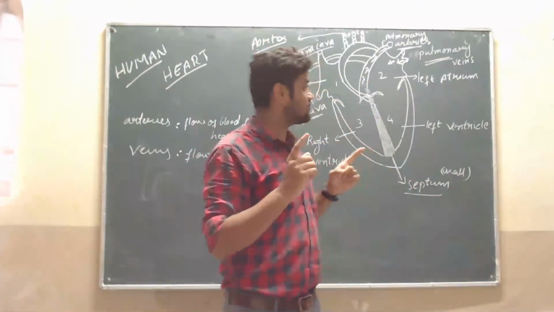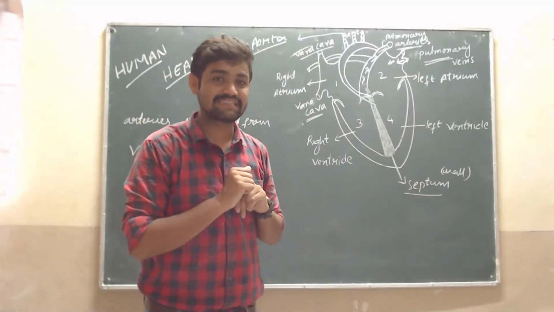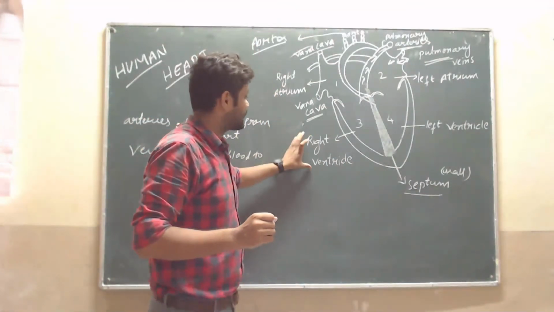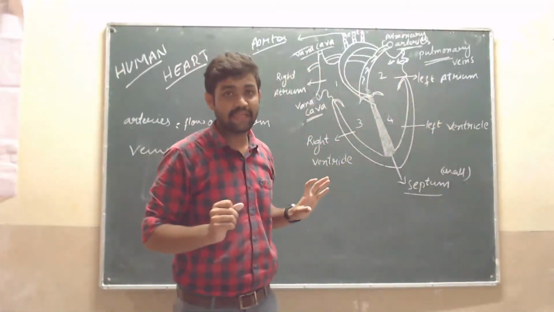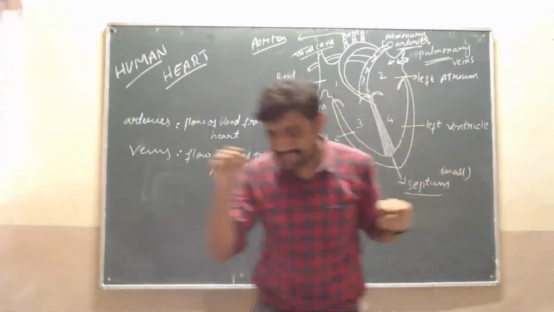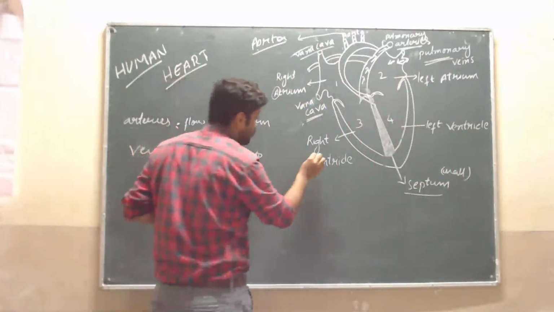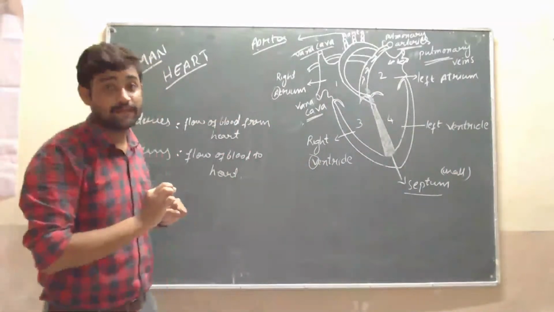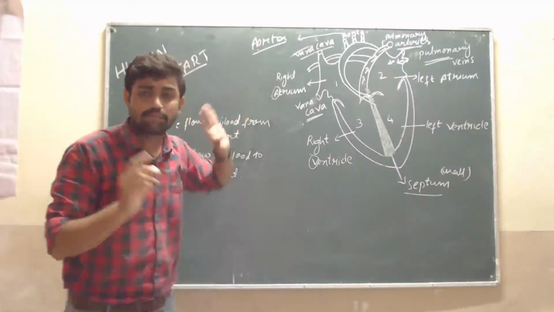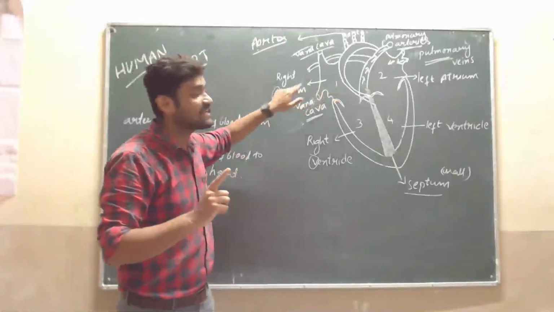Don't be confused. Sir, it is a bit difficult to remember all these parts. Don't worry. See here, first the four chambers are there: right atrium and right ventricle, left atrium and left ventricle. Right side, left side, understood? Here is the right side and here is the left side. Atrium starts with A, and ventricle starts with V. So the right atrium must be written first, because alphabetically A comes first. The atria are on top.